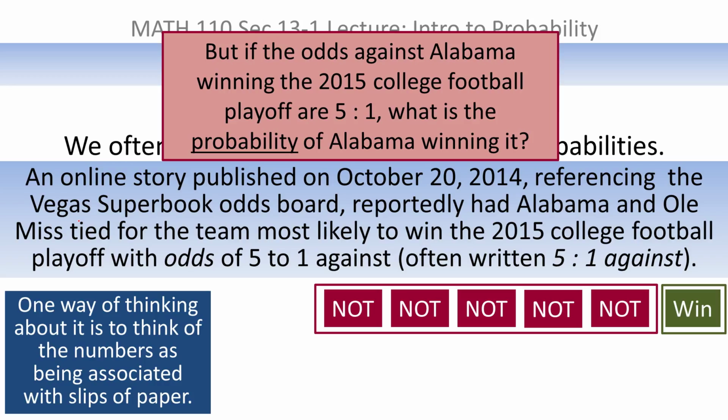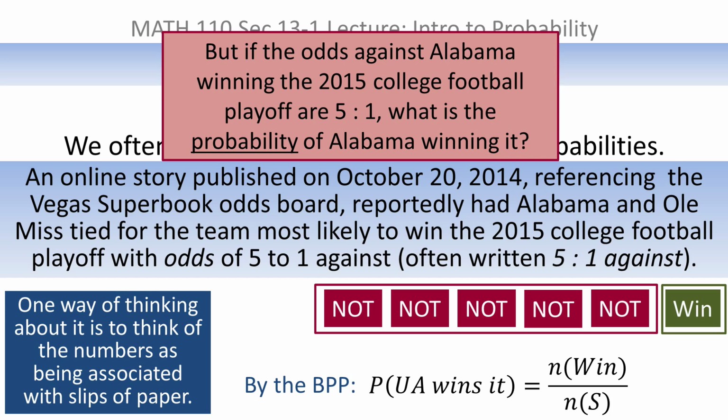But going back in history, to the time before the result was actually known, what would the probability be of Alabama winning if we know that the odds against Alabama winning are 5 to 1? Well, that's what's so nice about thinking of these as slips of paper, because once you do that, the probability is easy to calculate, because the basic probability principle says the probability that Alabama wins is the number of ways Alabama could win divided by the number of elements in the sample space.